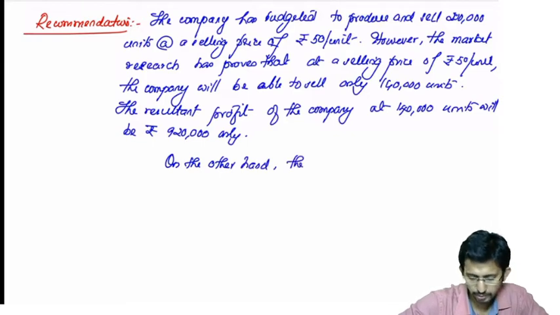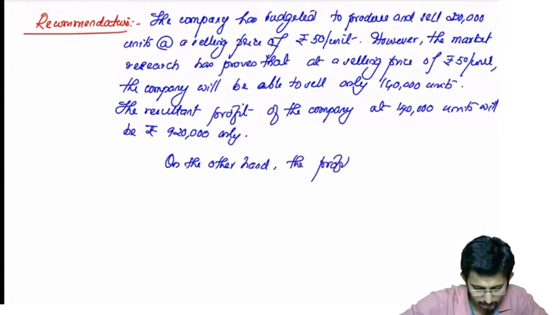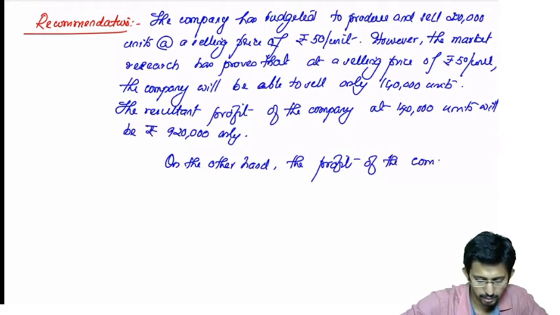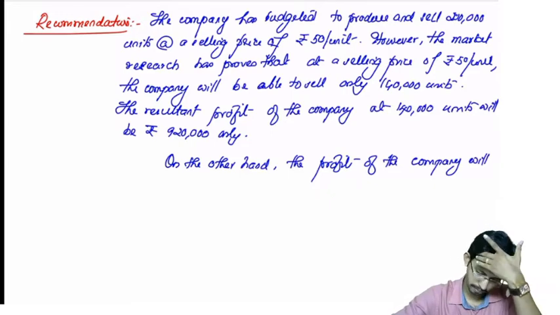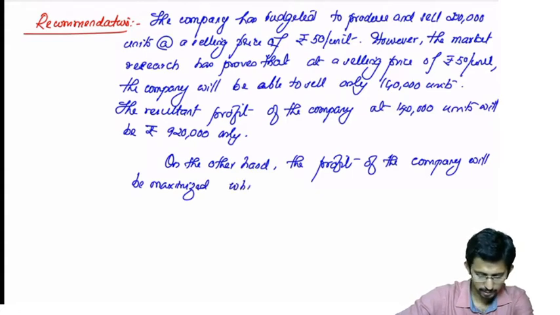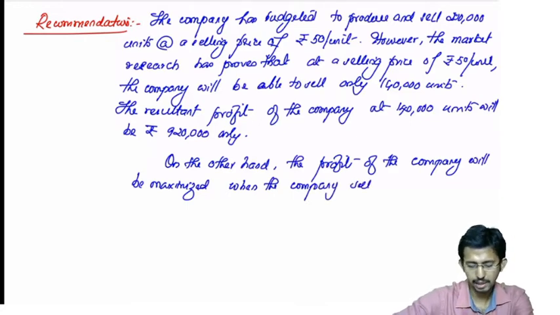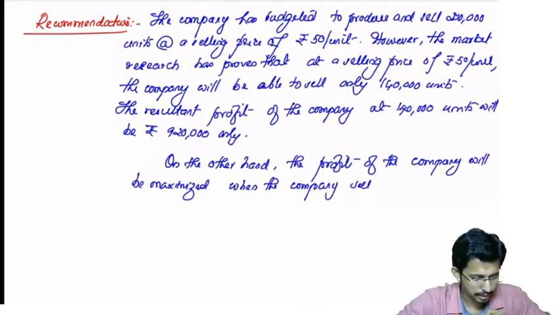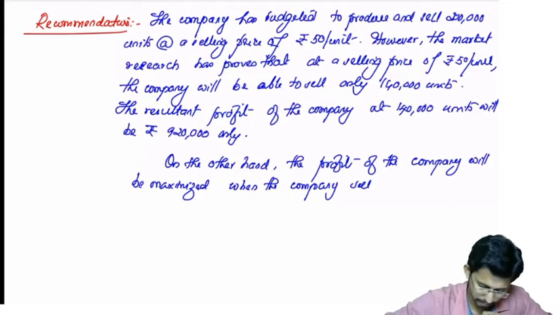Now, on the other hand, the profits of the company will be maximized when the company sells how many units?